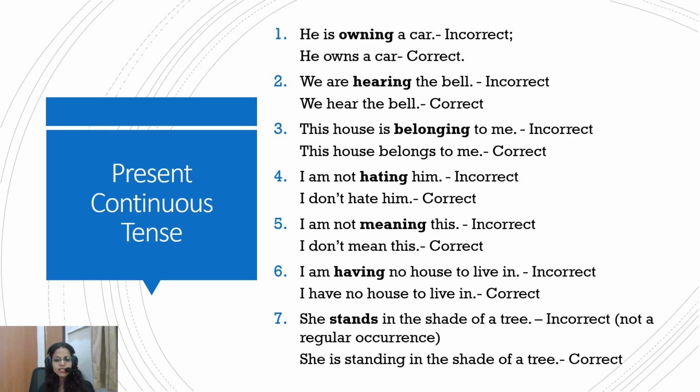Okay. She stands in the shade of a tree. No, she is standing in the shade of a tree. Here, the action of standing in the shade of the tree is happening. You can stop standing. So that's the action in progress. So here, standing in the shade of the tree is correct. She stands in the shade of the tree is not a state. It's an action in progress. So you see the difference between the stative word and the progressive verbs.